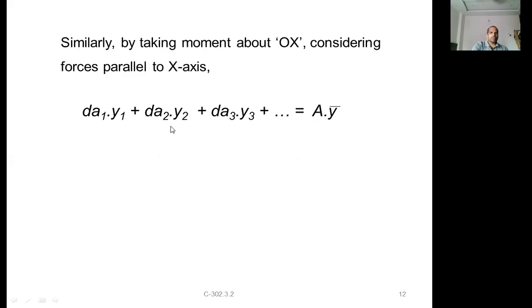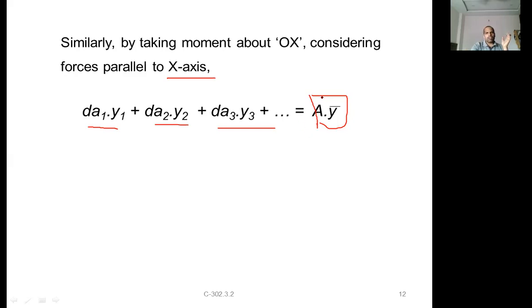Similarly, by taking the moment about the OX, and considering forces parallel to the x-axis, again taking the moment of area about the figure 1, dA1 y1, dA2 y2, dA3 y3, and so on, is equal to the moment of area of the resultant about the same point. In this case, instead of a point we are applying it to an axis.